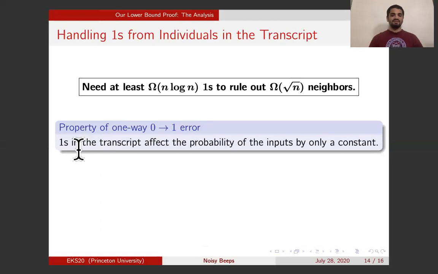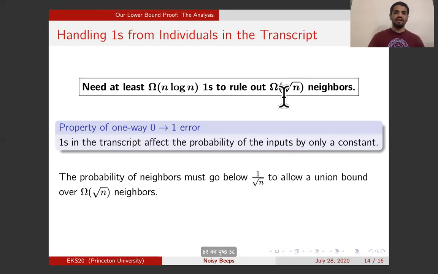Why is that? Well, you can receive a 1 in 2 ways. Either the correct OR was a 1, in which case the one-way error will not change it, and you will receive a 1 with probability 1. Or the correct OR was a 0, in which case, because of the one-way error, it will go to 1 with constant probability, and you will receive a 1 with some constant probability. The ratio of the 2 cases is a constant. So a 1 round can only affect the probability of the inputs by a constant factor.